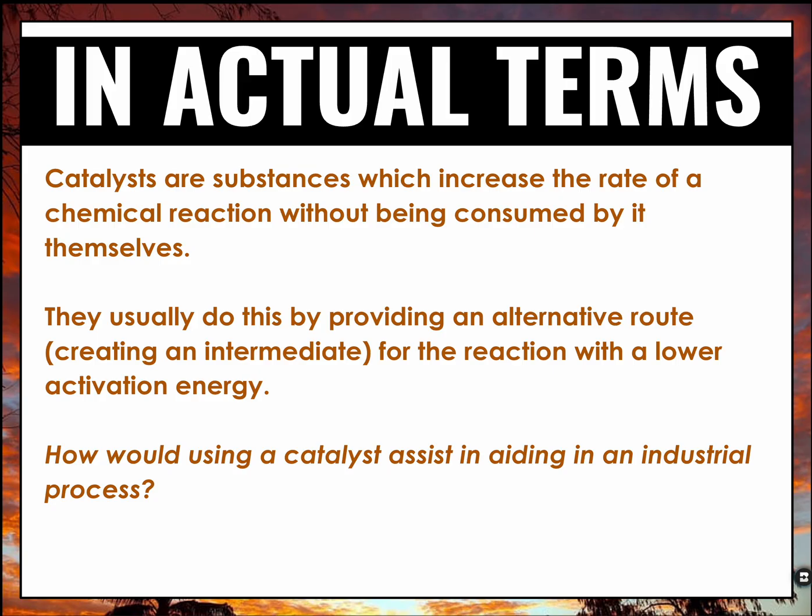So how would using a catalyst assist in an industrial process? Well, we use it a lot of the time in order to make certain products like hydrogen peroxide. We use it for ammonia in fertilizers, where we use the Haber process and catalysts for that because it has a very, very low energy requirement in order to make ammonia.